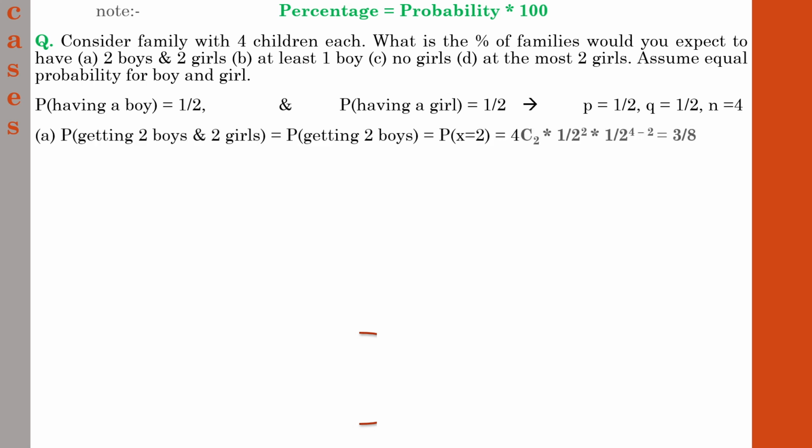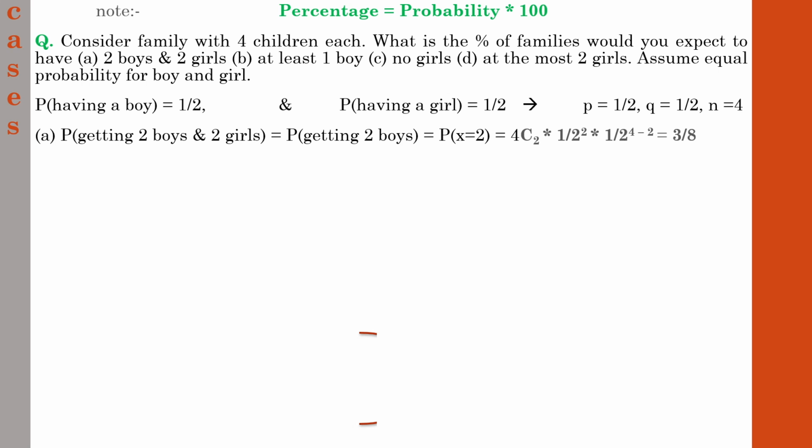First one, probability of getting 2 boys and 2 girls. So what is the probability? In the question it is mentioned that probability for boy and girl will be almost equal. So you can either find the probability of getting 2 boys or the probability of getting 2 girls, whatever it is.